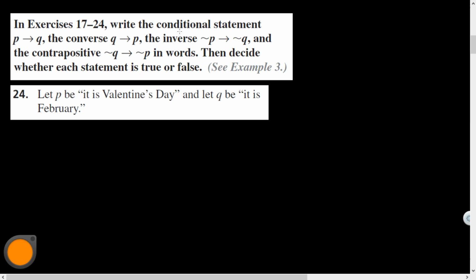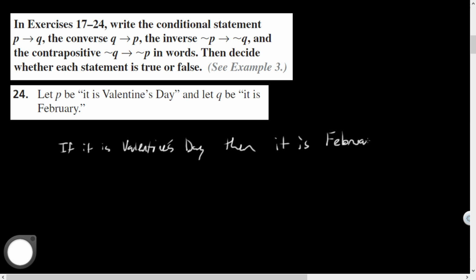It says in this exercise, write the conditional statement P implies Q. All right, let's see how well I can write. If it is Valentine's Day, then Q, the conclusion, says it is February. There we go. So this is the original conditional statement. Then it says, write the converse.